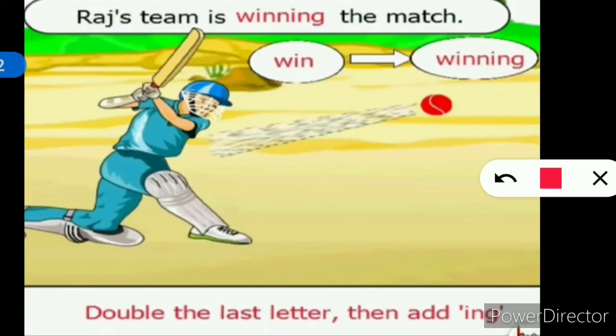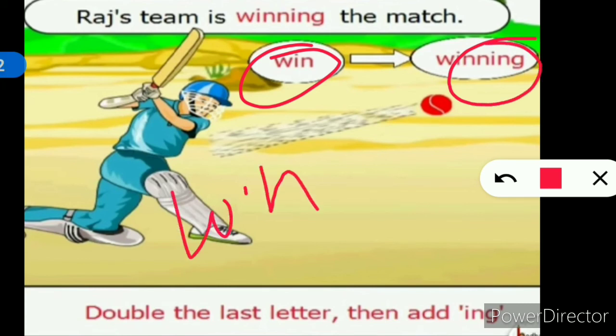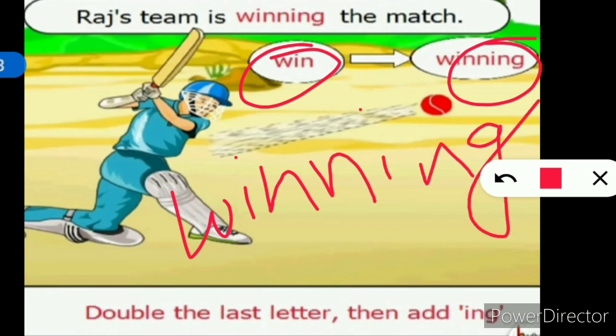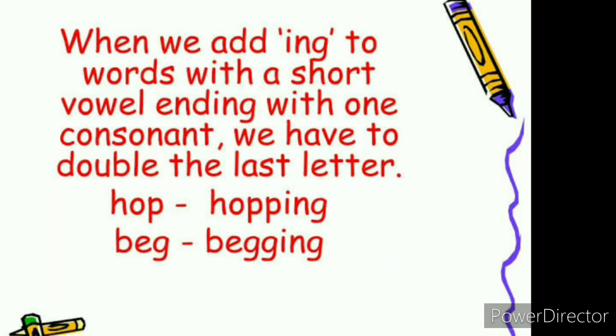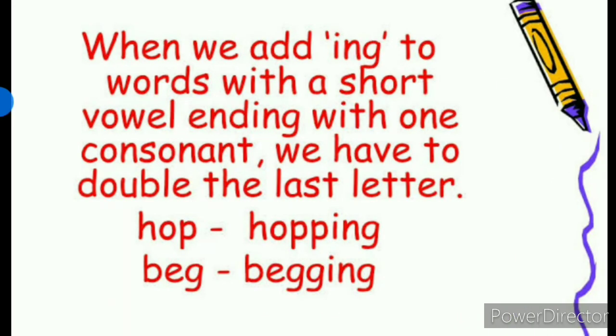Sometimes we double the last letter before adding ing. For example, win to winning. Here we have doubled the last letter, that is n. When we add ing to a word with a short vowel ending with one consonant, we have to double the last letter. Hop becomes hopping.